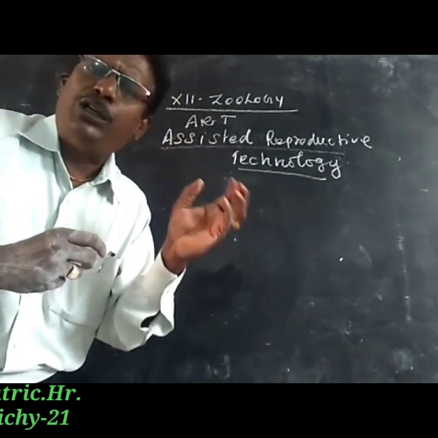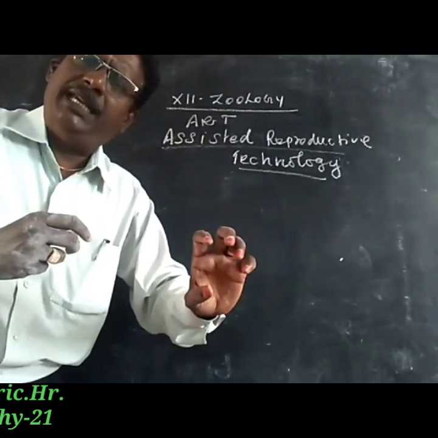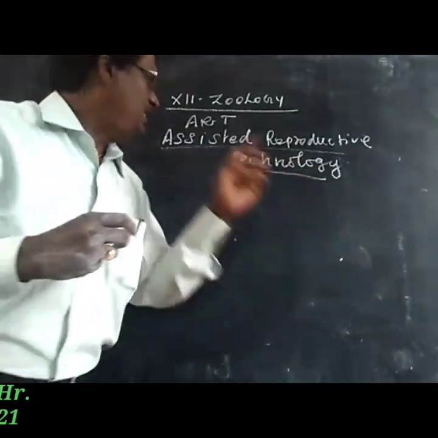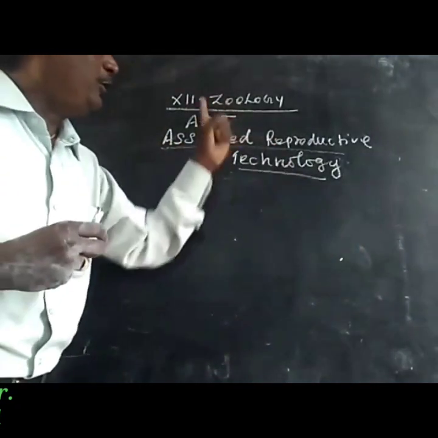How to develop a pregnancy in the infertile man or woman? The process is called assisted reproductive technology.